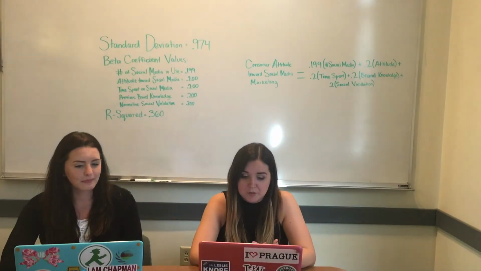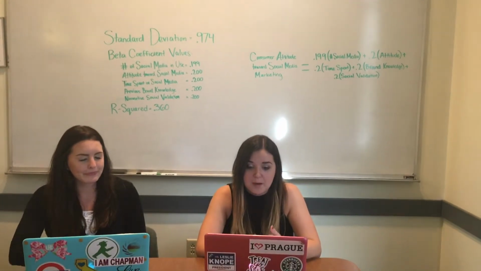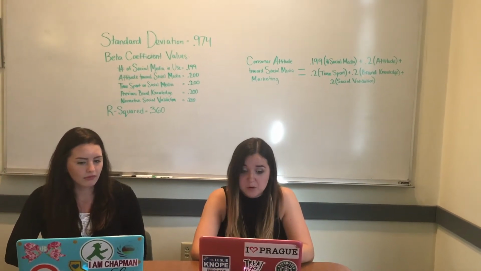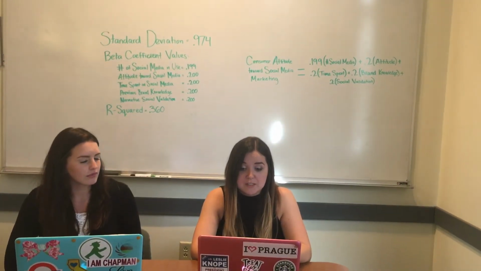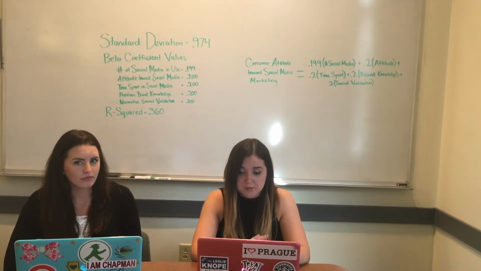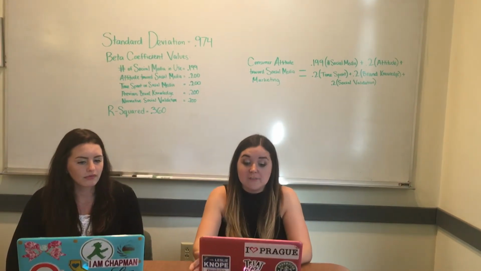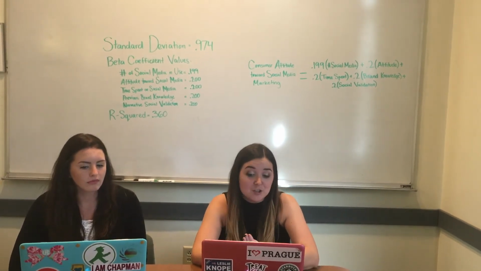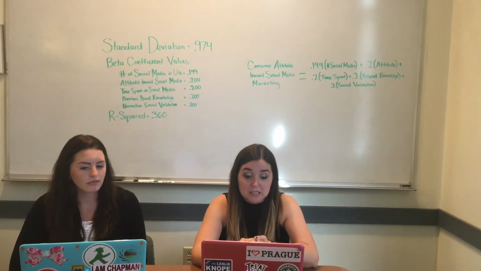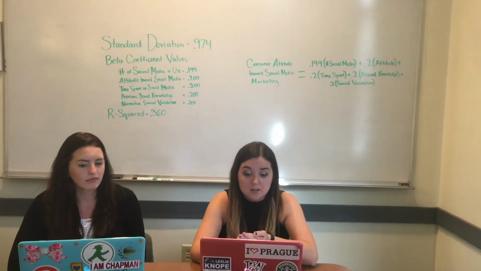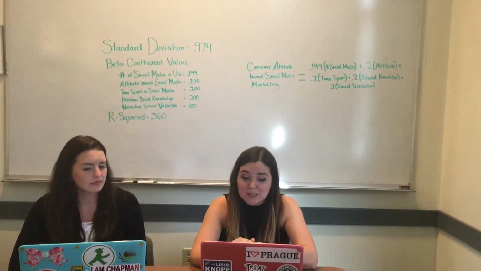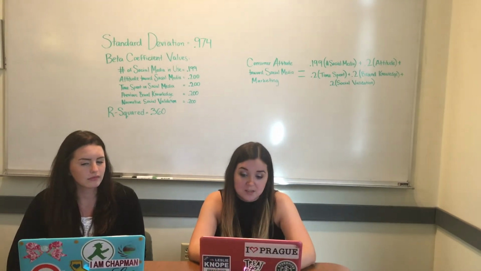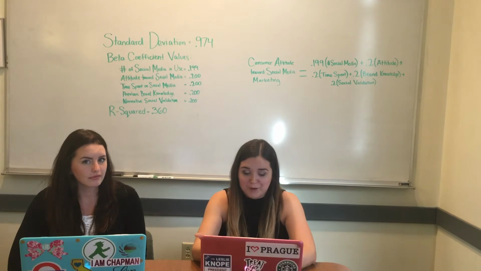For our beta coefficient, that means how strongly the independent variable is associated with the dependent variable. For each unit increase in our predictor variable, which is each of our IVs, our DV will increase by the beta value. For example, each unit increase in the number of social medias in use will cause the consumer attitude about social media marketing to increase by 0.2. The equation for this is what I explained before.